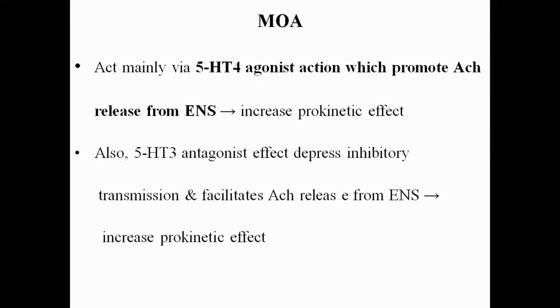Okay, then there is the antagonist effect on the serotonin 3 receptor in the enteric nervous system. The antagonist effect on the serotonin 3 receptor depresses the inhibitory transmission. That means it facilitates the acetylcholine release from the enteric nervous system, which acts on the muscarinic receptor present in the GIT smooth muscle, that increases the peristaltic movement. No dopamine receptor antagonist, only the serotonin 4 receptor agonist effect and the serotonin 3 receptor antagonist effect. It's simple, no? If you know the physiology of nausea and vomiting and the prokinetic effect, it's very simple.